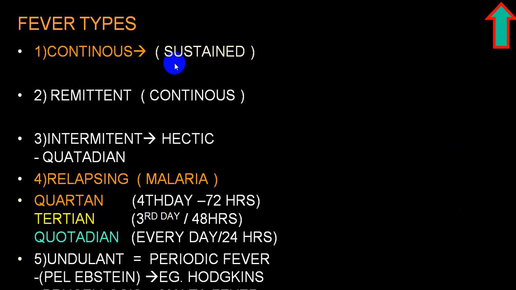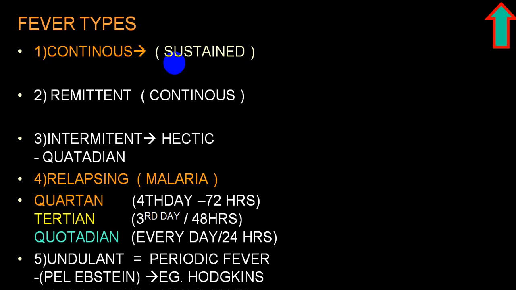Continuous fever is also called sustained fever. What is the meaning of continuous fever? Basically, it is an elevated body temperature above the normal. What is normal? 98.6. What is elevated body temperature? More than 100.4. So body temperature is elevated above 100.4. It does not fluctuate much.